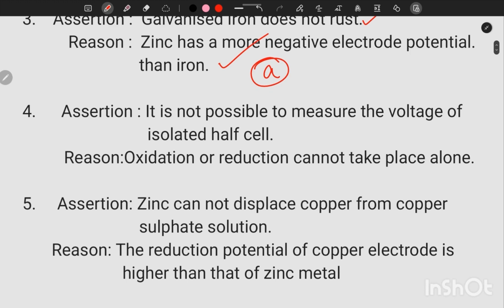Fourth question. Assertion: it is not possible to measure the voltage of an isolated half cell. That statement is correct. Reason: oxidation or reduction cannot take place alone. Yes, that is also a correct statement. In a redox reaction, oxidation and reduction take place simultaneously, so this reaction cannot happen alone. So assertion and reason both are correct and reason is the correct explanation of assertion.